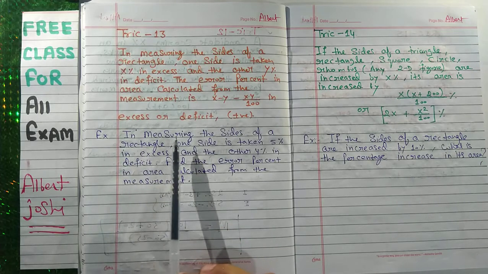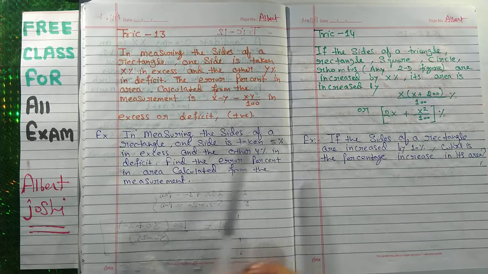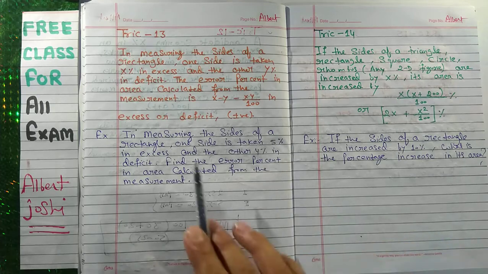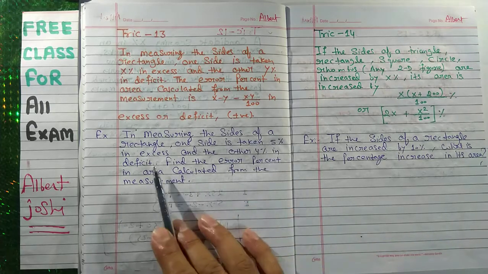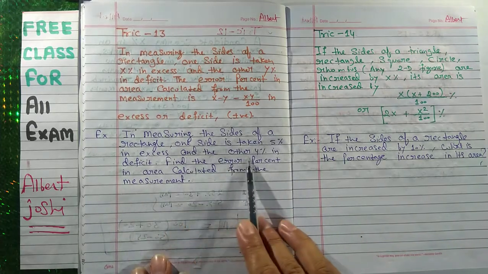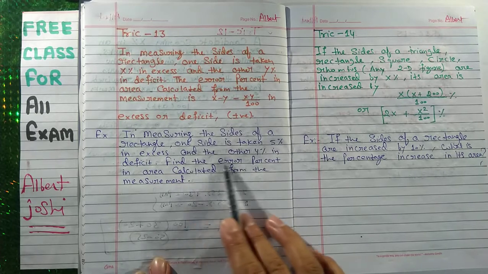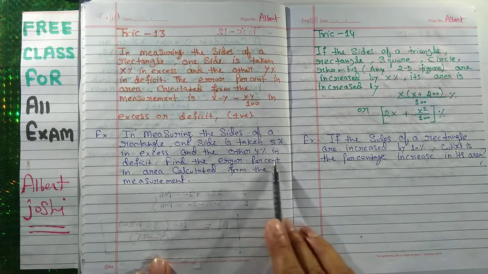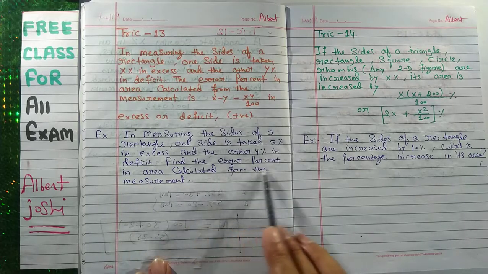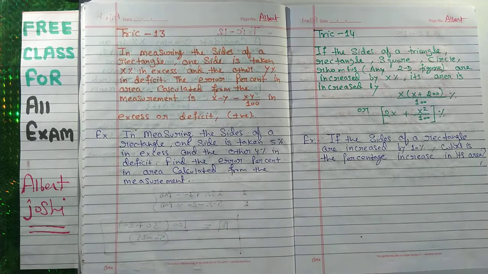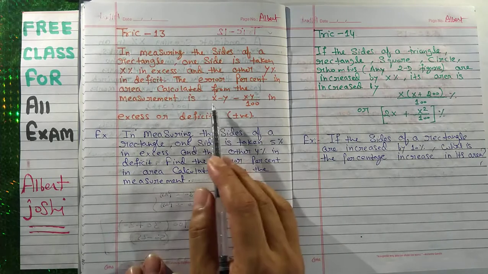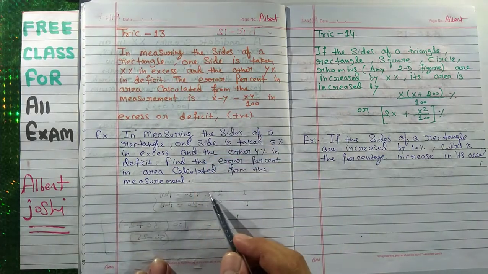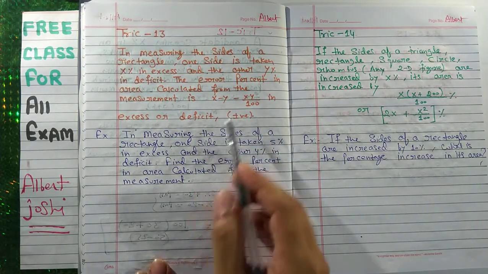Now in measuring the sides of a rectangle, one side is taken 5% in excess and the other 4% in deficit. Find the error percent in the area calculated from the measurement. Okay, so you have to put the values here.